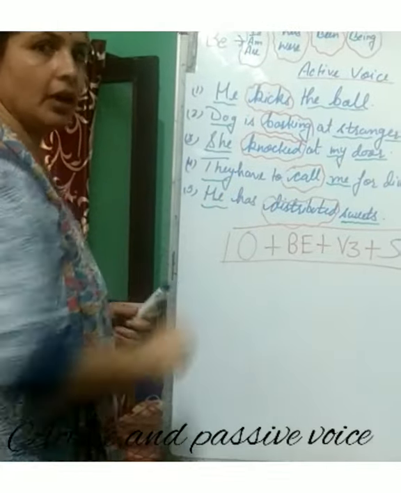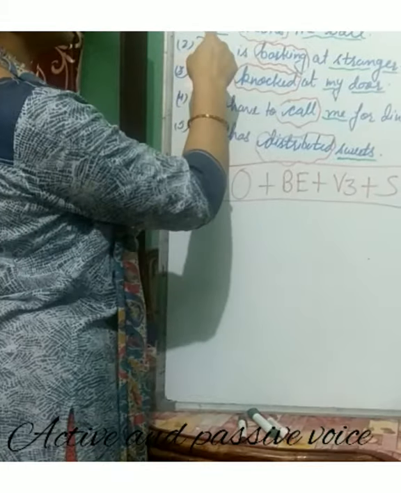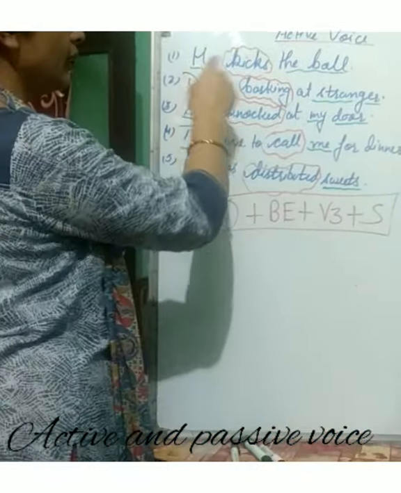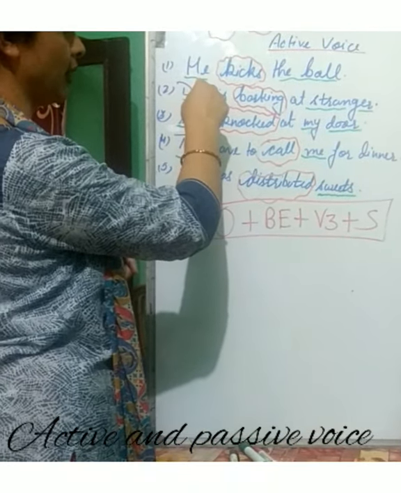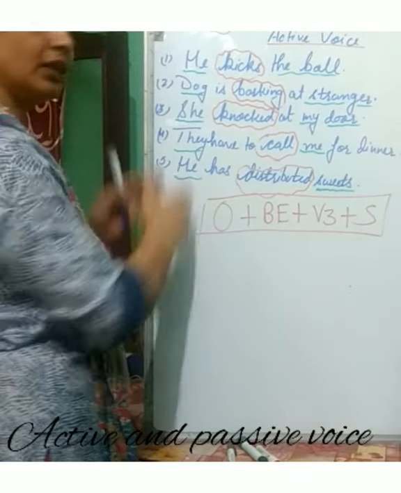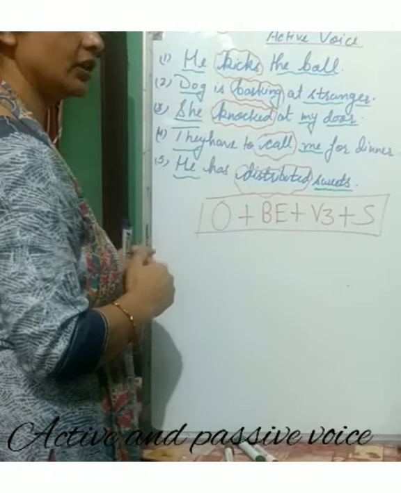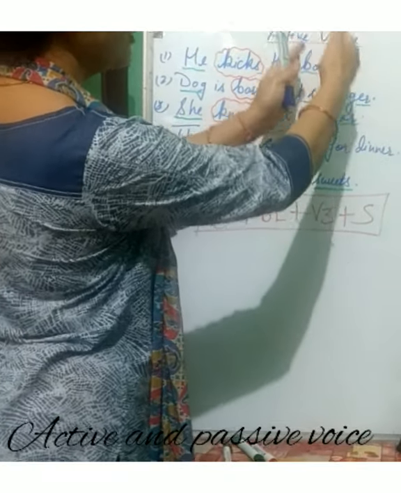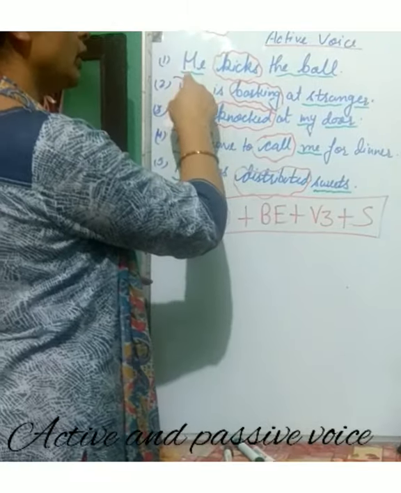And now further I have written here the examples of active voice. So first sentence, he kicks the ball. He, that I have underlined with the green pen. The words underlined with the green pen are all subject, and the words underlined at the last are all object.